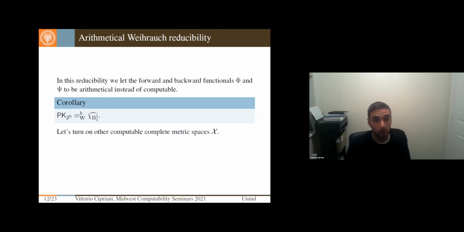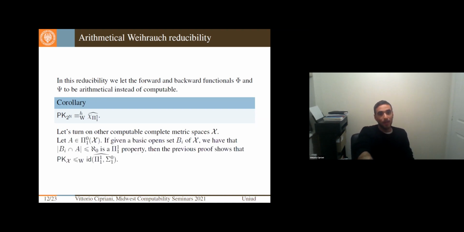So anyway, we want to consider other spaces X. What happens if we turn to other computable complete metric spaces? Well, if for any basic open set of X in my presentation, I am able to show that the basic open set intersected with the closed set itself is countable, and if this is a Pi^1_1 property, then the previous proof just gives us that the perfect kernel of X is reducible to the parallelization of ID from Pi^1_1 to Sigma^0_1.